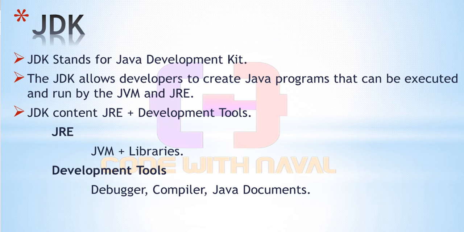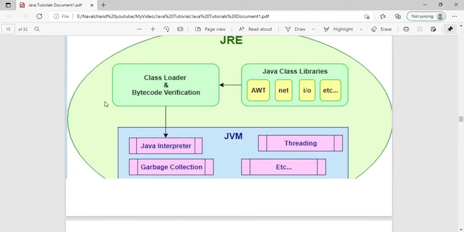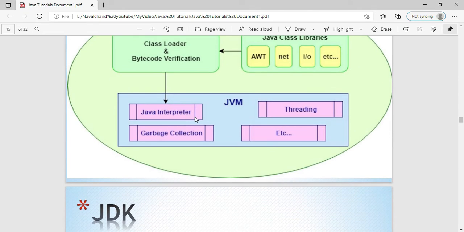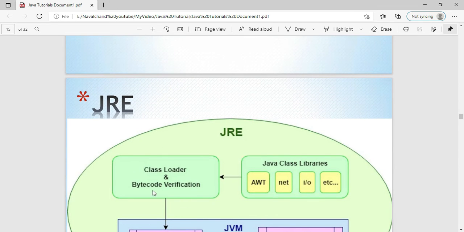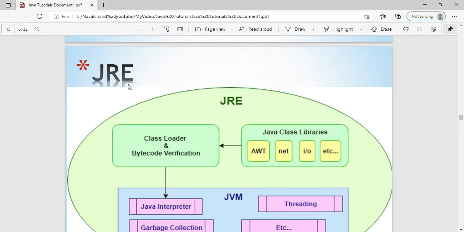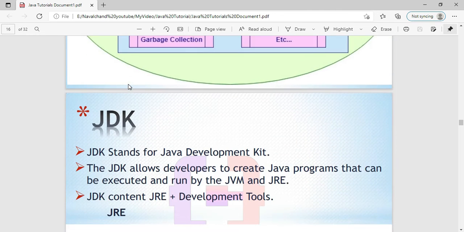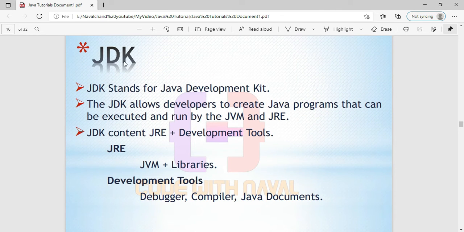You can directly install a JRE and execute that code, because you already have the .class file. You don't have the Java code. But if you are a developer, then you need a JDK.